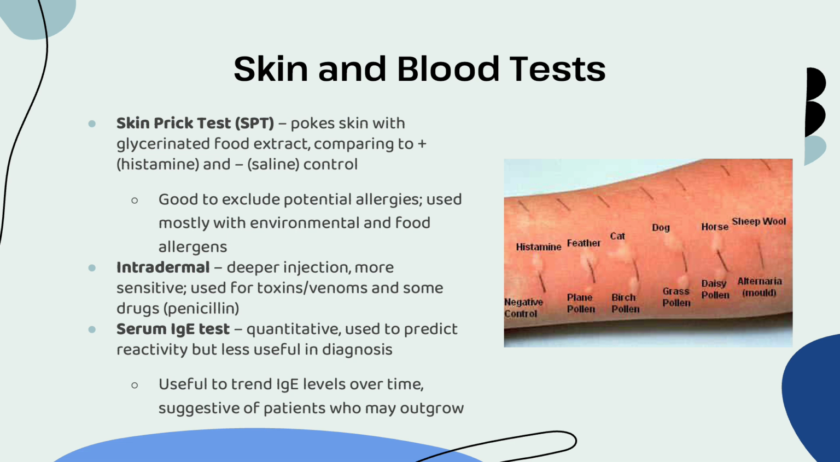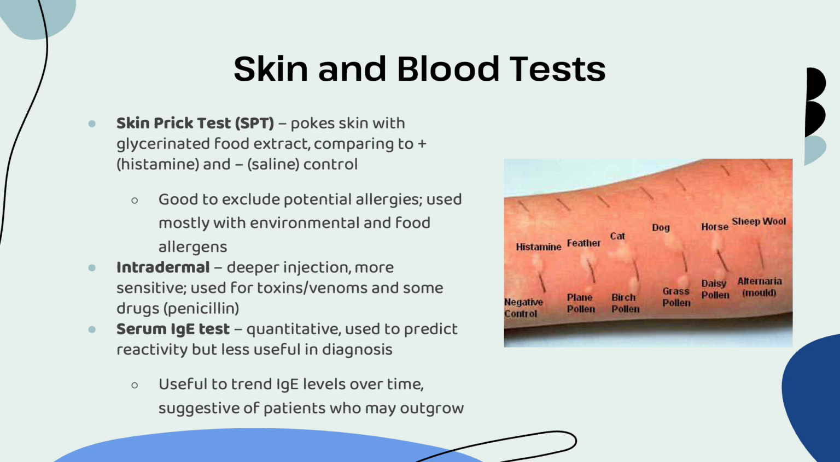The final thing I want to talk about, this is what we all know, are SPTs, or the skin prick tests. This is where you poke the skin with a glycerinated food extract, and you compare it to a positive histamine control, which is always going to cause the wheal and flare reaction, and a negative saline control, which shouldn't. So this is really useful in excluding potential allergies. And you see this mostly with environmental and food allergens, and not as much with drugs. Intradermal tests go a layer deeper. These are a little more sensitive, and they are mostly used for toxins, venoms, and drugs like penicillin.